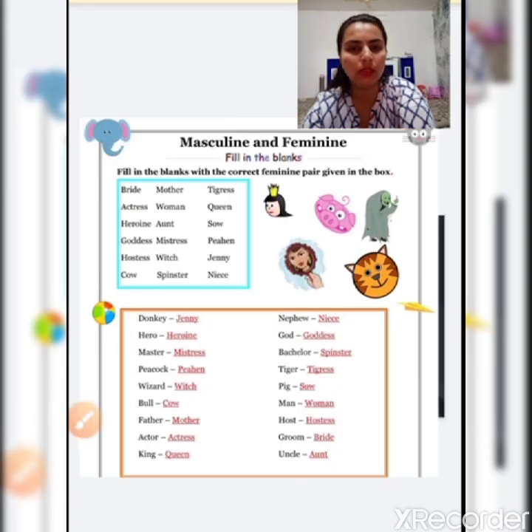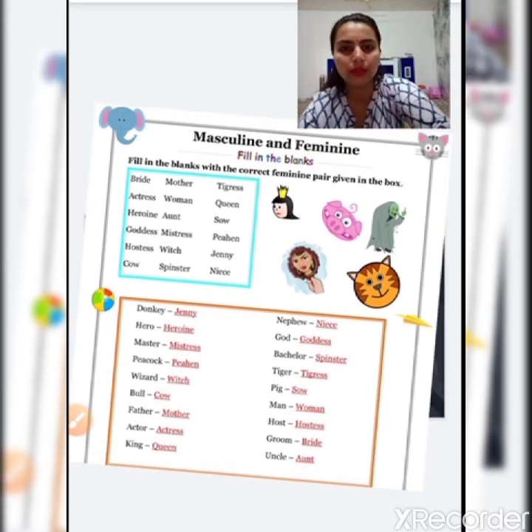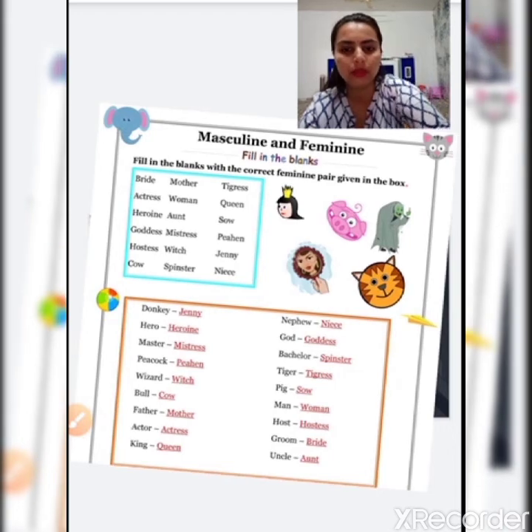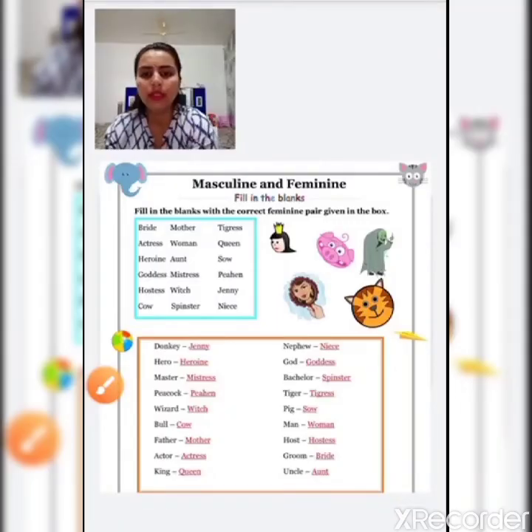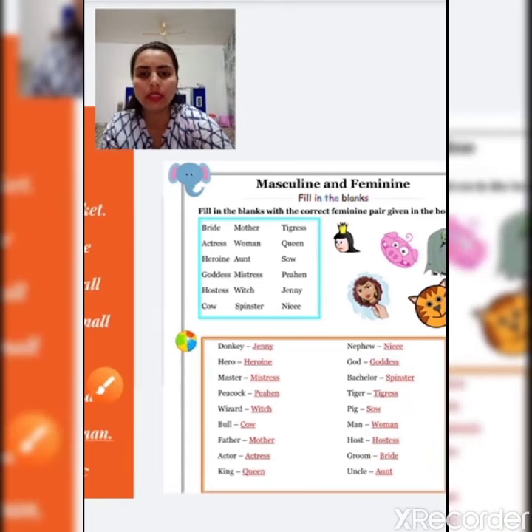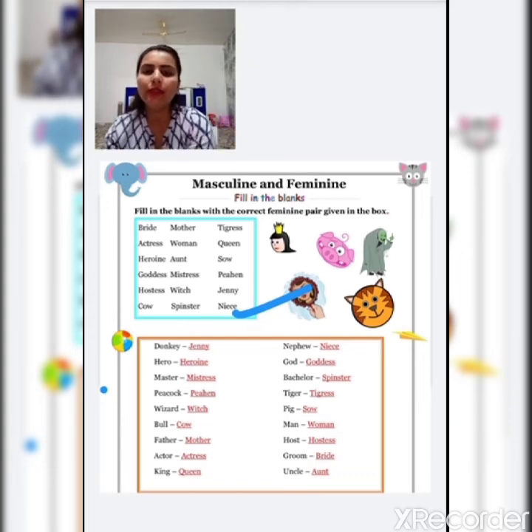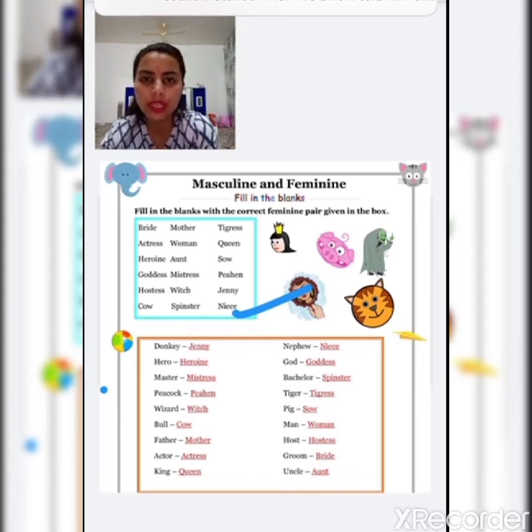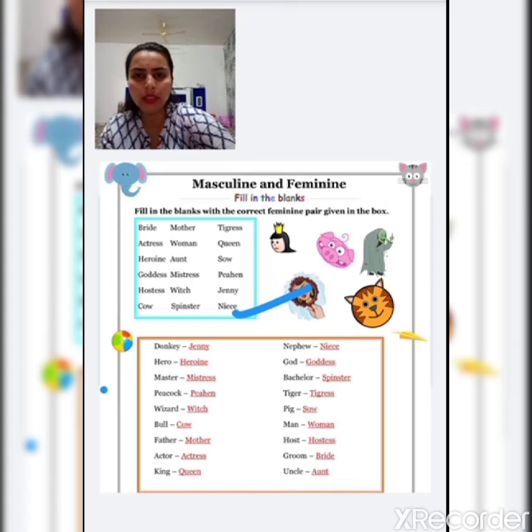Similarly, see some more activities. Now see, this is the help box. This is our help box. So what you have to do is find the words from this help box and write the correct word for these sentences.